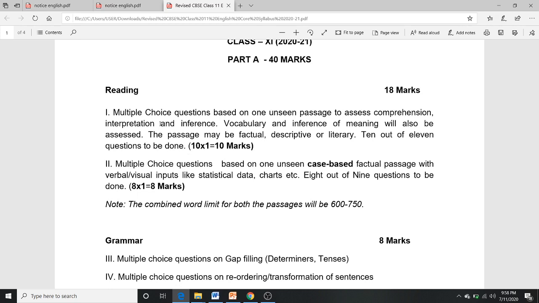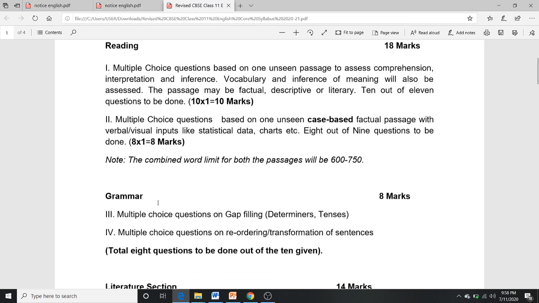The second thing is multiple choice questions based on one unseen case-based factual passage with verbal or visual input, like statistical data or charts. There are 8 out of 9 questions to be done. Nine questions will be given and you need to answer 8 of them, so that will be 8 into 1, 8 marks. The combined word limit for both passages is 600 to 750.